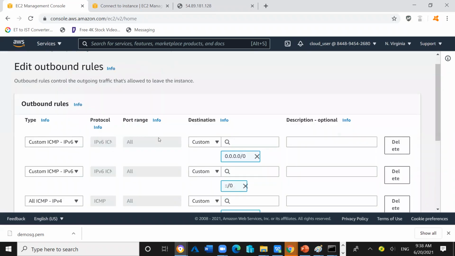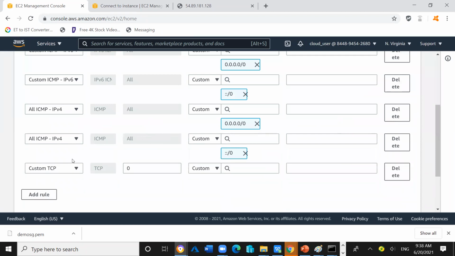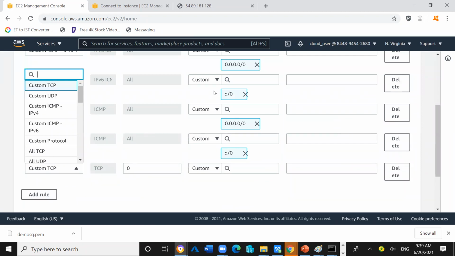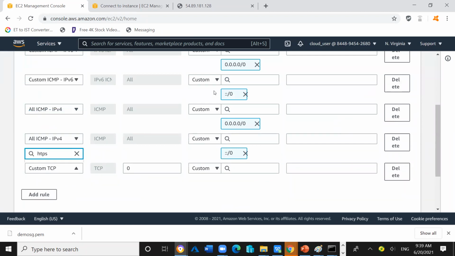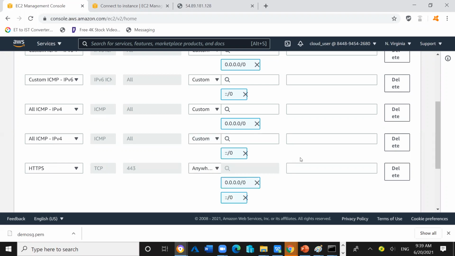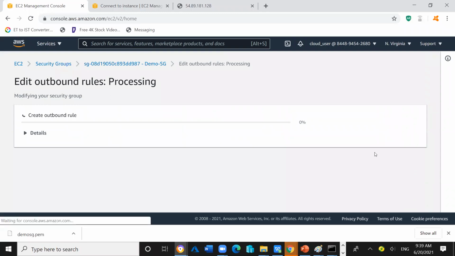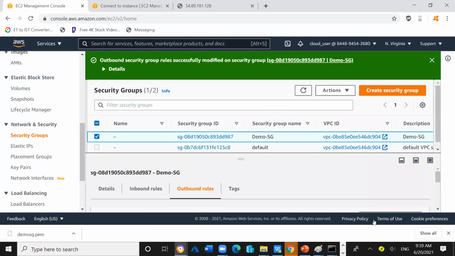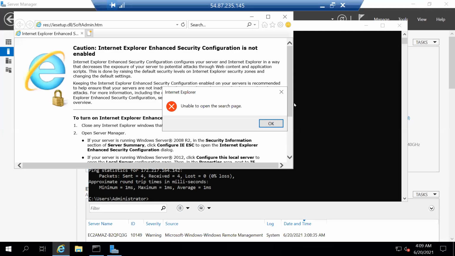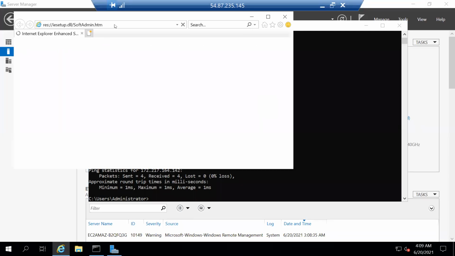And as an outbound rule, I will add HTTPS, Anywhere, and click on Save Changes. Now this time, I will try google.com.